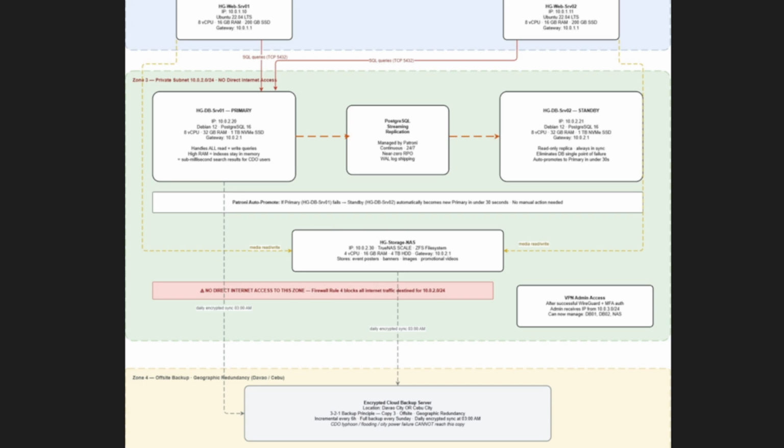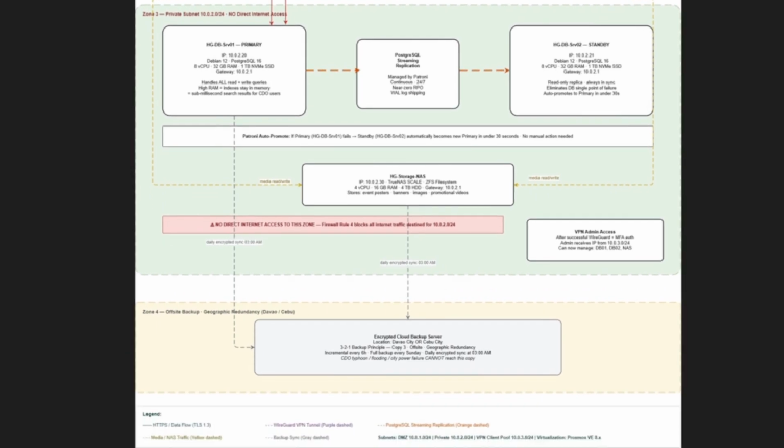We also use PostgreSQL streaming replication, meaning data is continuously copied from the primary to the standby server, and if the primary fails, the standby automatically becomes the new primary in under 30 seconds. This way, it ensures high availability and minimal downtime.